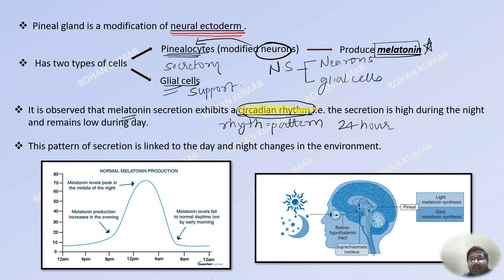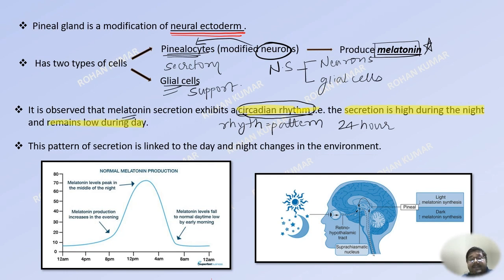What is this 24-hour pattern of secretion? Here it is observed that the secretion is high during the night. That is, if you measure the quantity or the concentration of melatonin in the blood during the night, then you would see that the secretion is high and it remains low during the day.